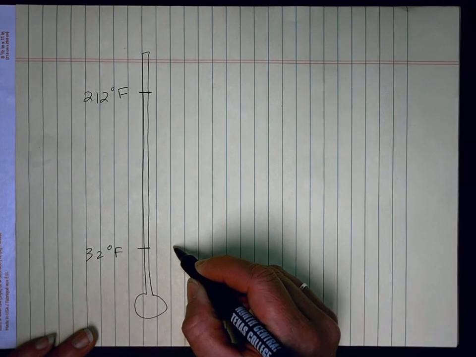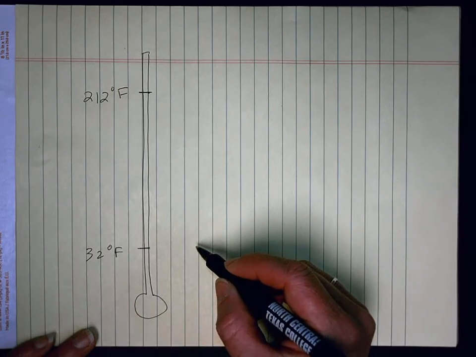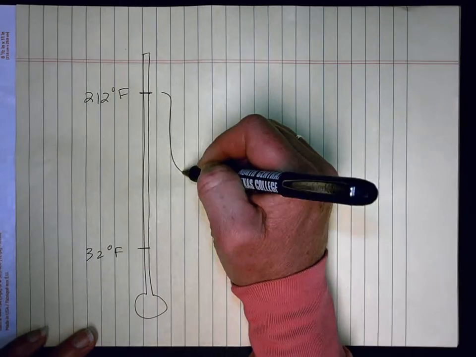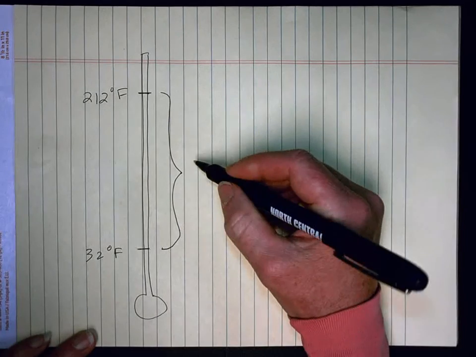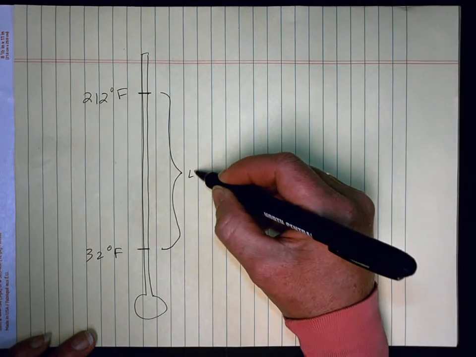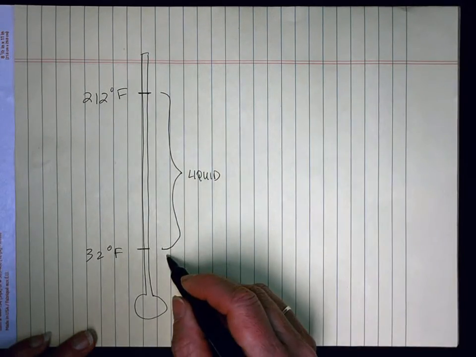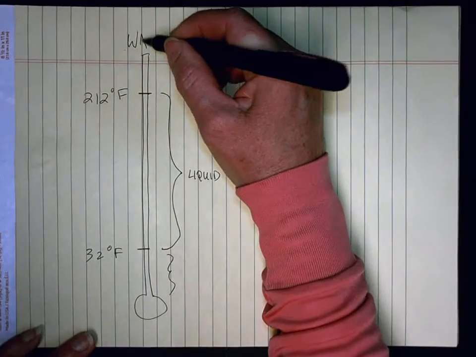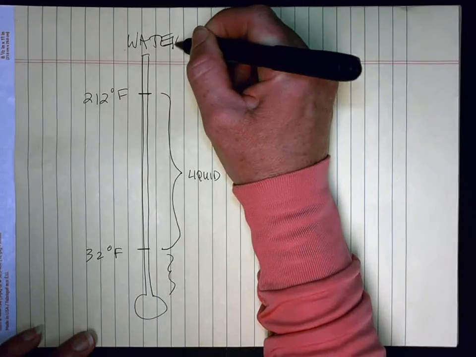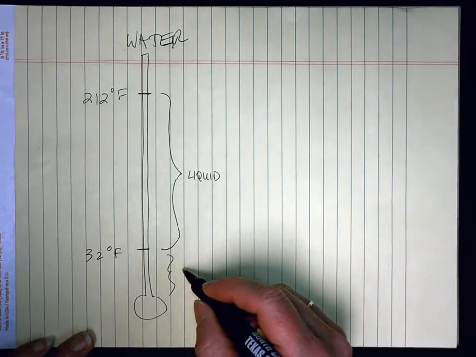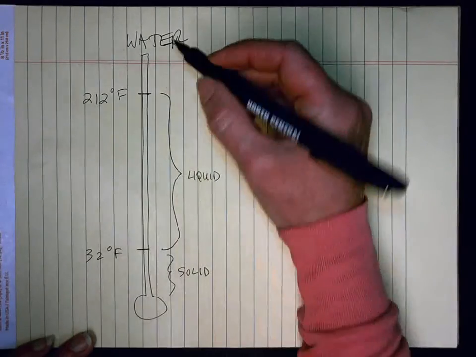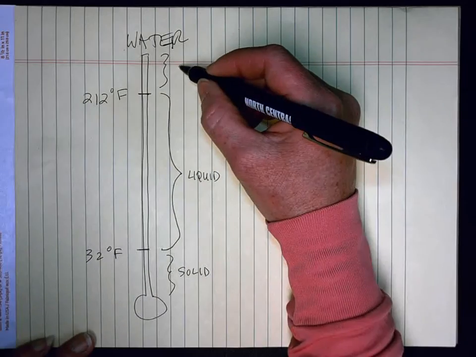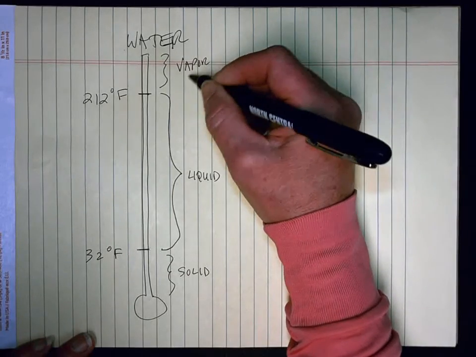At 32 degrees Fahrenheit, water freezes. Between 32 degrees and 212 degrees, you have liquid. Below 32, it's solid. Above 212, it's vapor or gas.